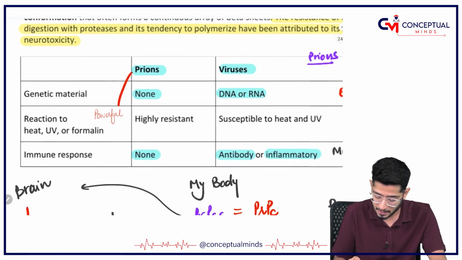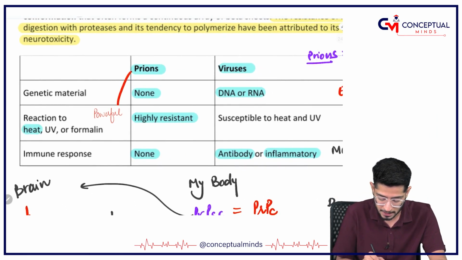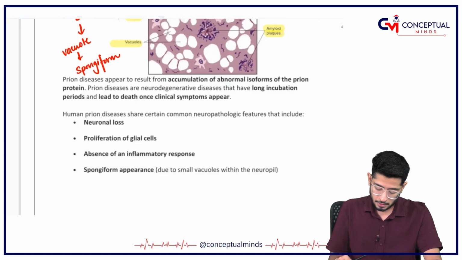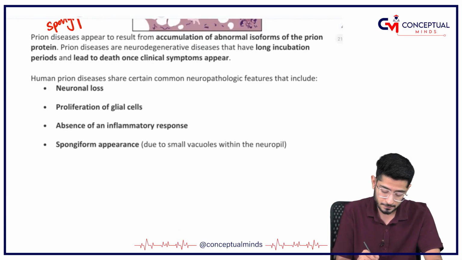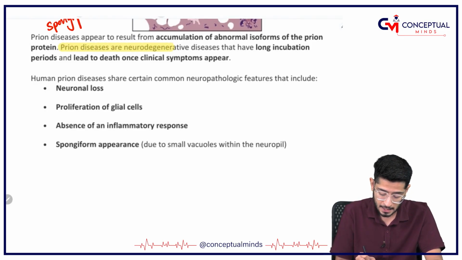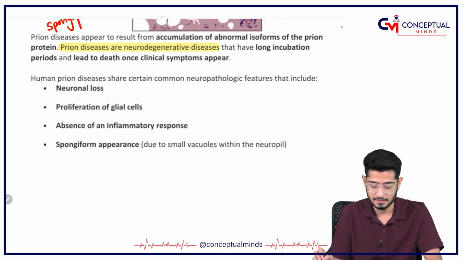Why? Because they are highly resistant to heat, UV rays or formalin, whereas viruses are highly susceptible to heat and UV rays.